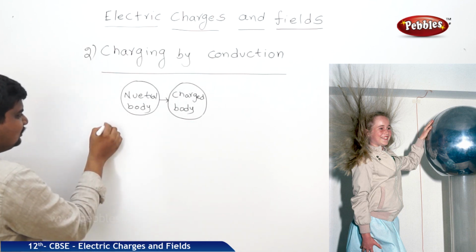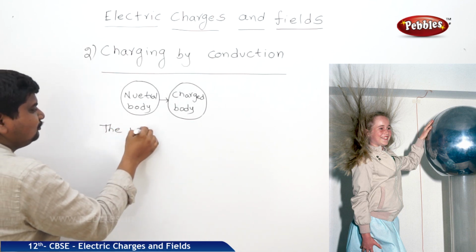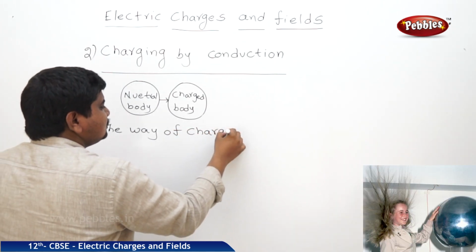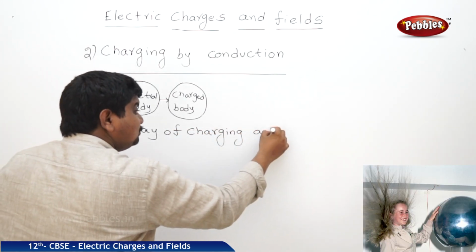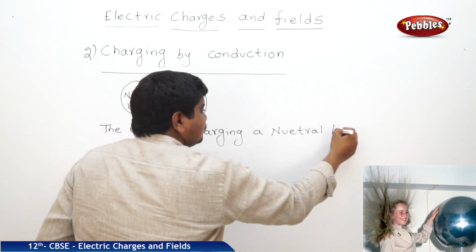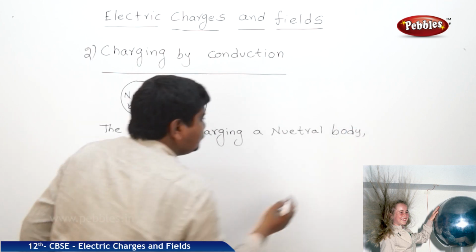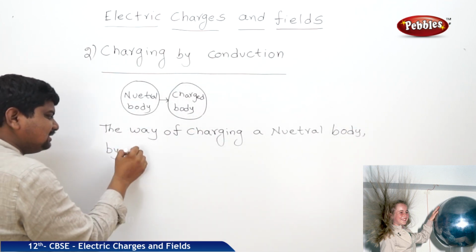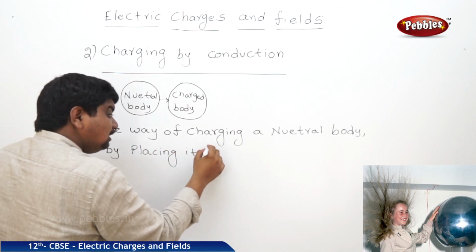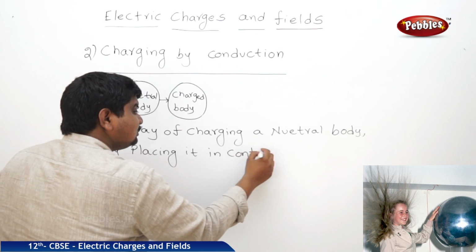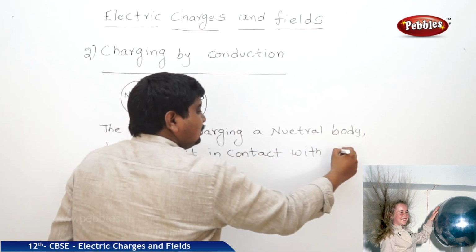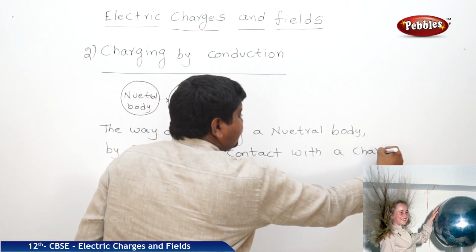So let me write the definition. The way of charging a neutral body by placing it in contact with a charged body.